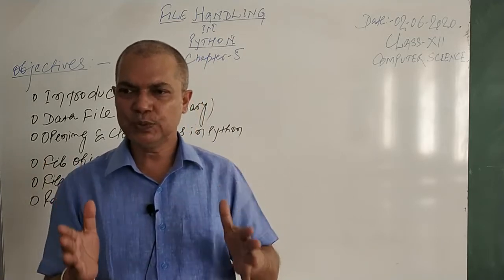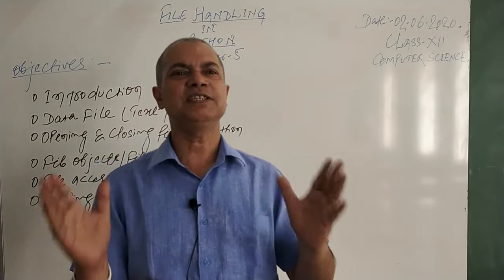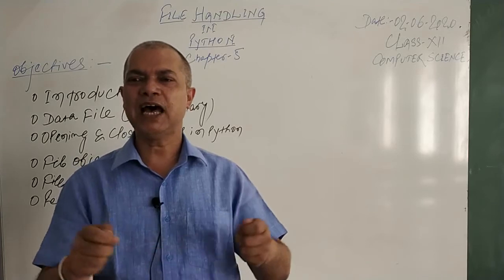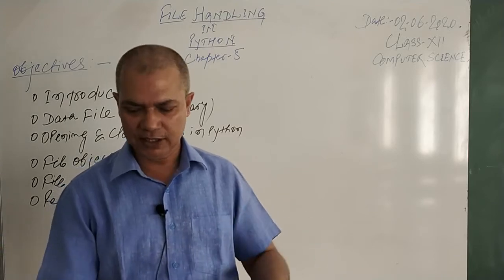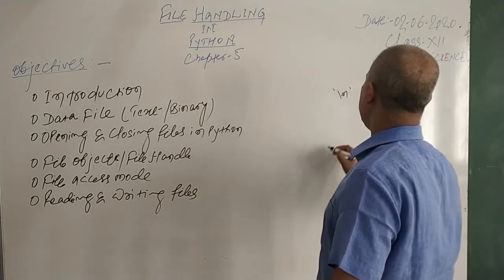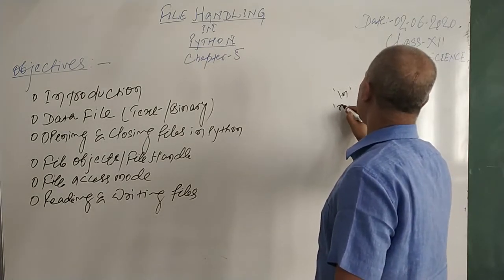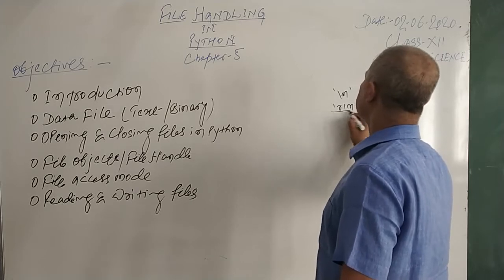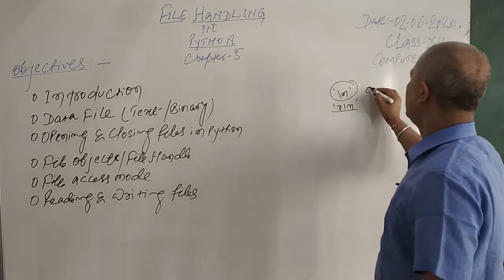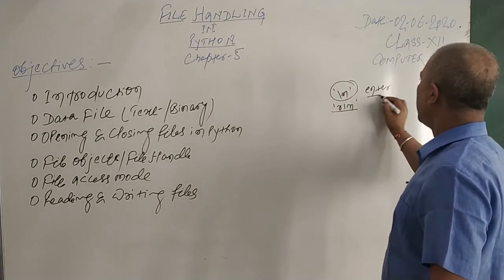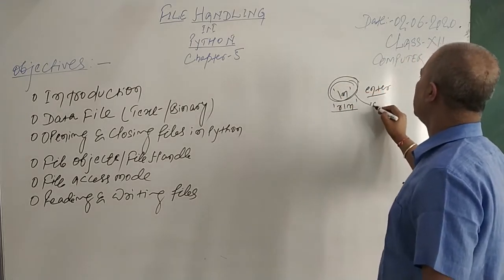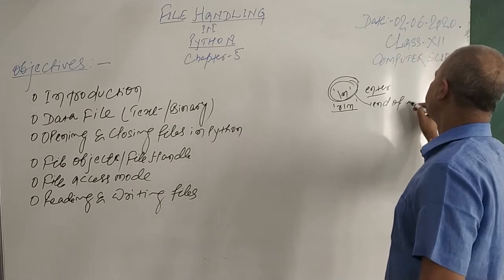So whatever you store in your file, if it is a text file, automatically the formatting takes place after storing, and every line will end with the backslash n. That is called EOL, or you may say \r\n. This is a carriage return. Simply, you may understand that once you press the enter key in your file to change the line, by default Python includes this \n at the end of the line. It's the end of the line.